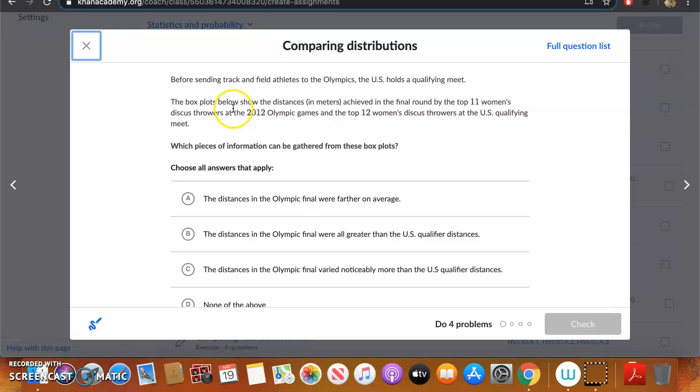The box plots below show the distances in meters achieved in the final round by the top 11 women's discus throwers at the 2012 Olympic Games and the top 12 women's discus throwers at the U.S. qualifying meet. Which pieces of information can be gathered from these box plots?